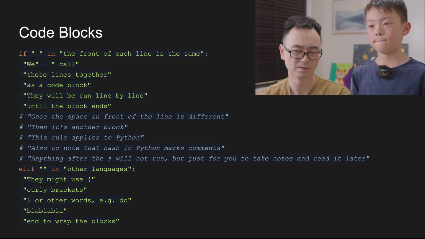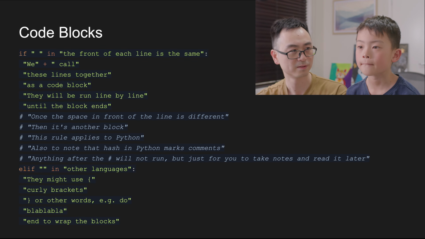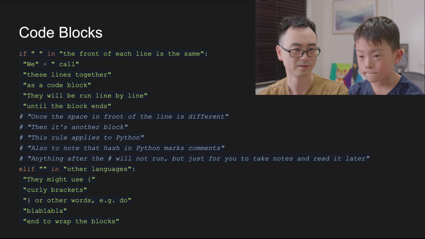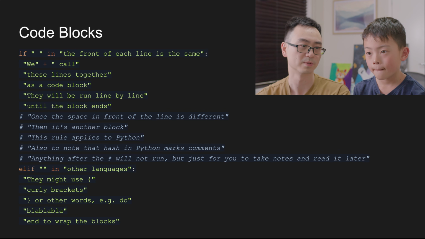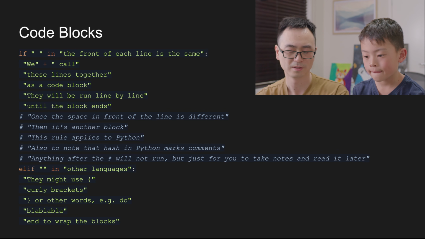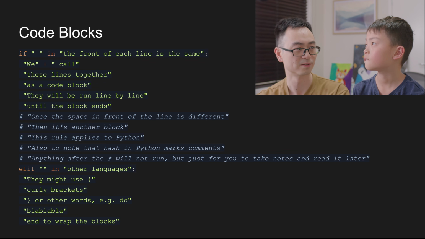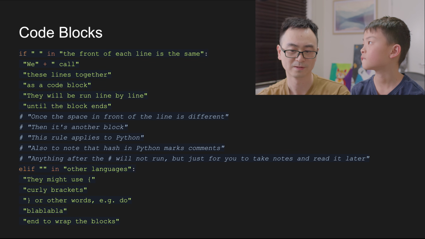So comments is a very good habit. When you write something, you tend to let the reader know what you're writing. If you think you're writing something very complex and it's hard to understand, then use comments to tell your future self or the reader what you are doing. Okay?